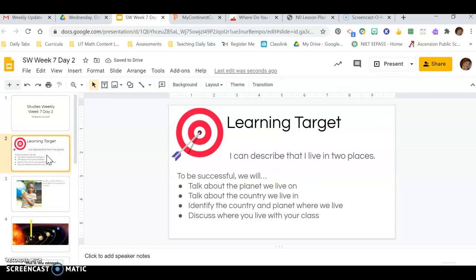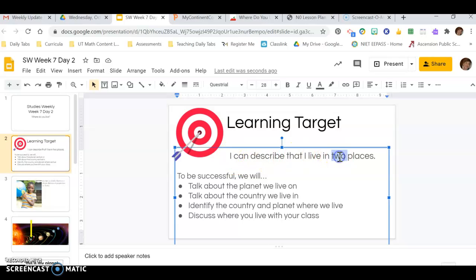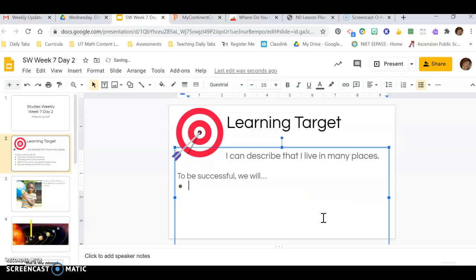For our learning target, okay, so on Tuesday, I can describe that I live in 2 places. They're going to live on the planet and in their country. Where now we're incorporating state and city and things like that. So I would probably do something like, I can describe that I live in many places. Okay, and honestly, with these things, I go ahead and plan the lesson. And then I come back and say, okay, what are we going to have to do throughout that lesson in order to reach that target today?